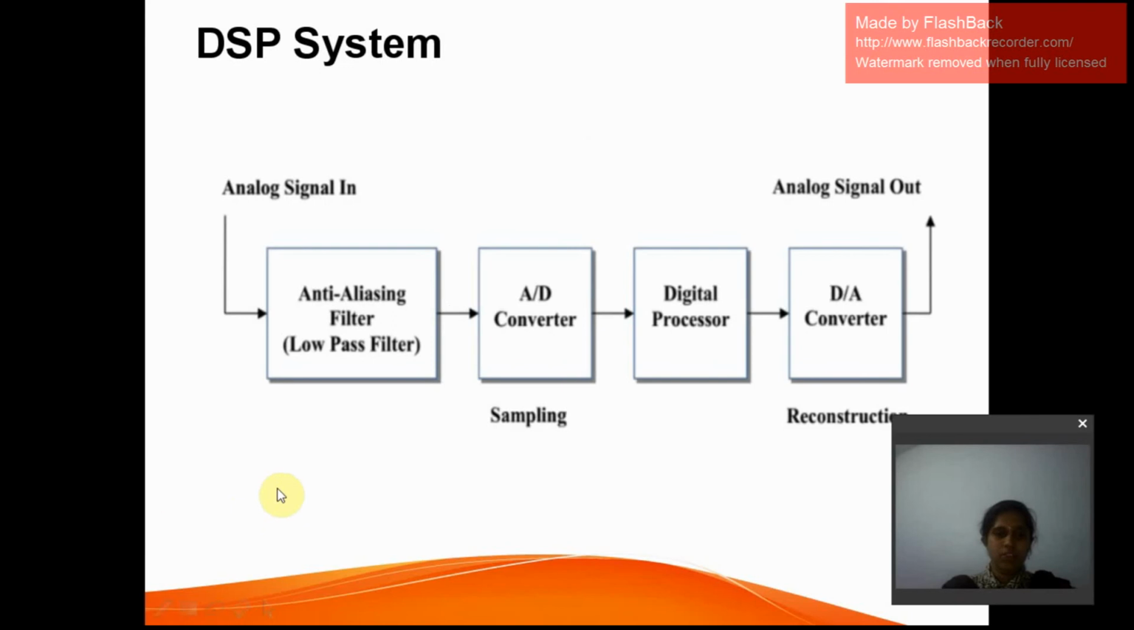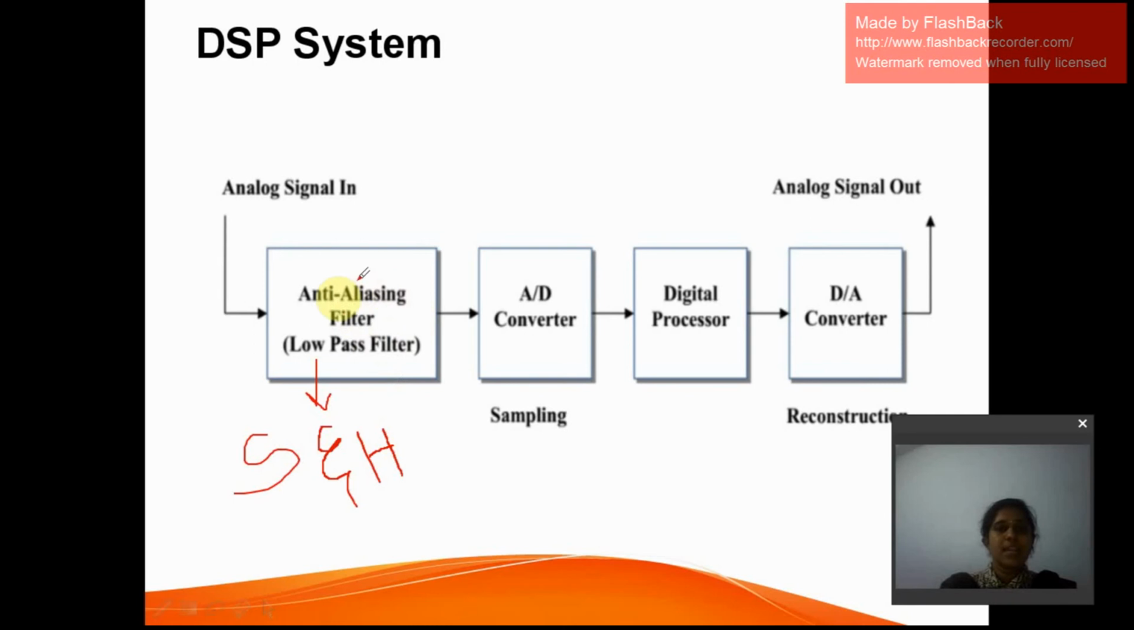What does it consist of? It consists of some blocks in the front. Nothing but here, whenever we give an analog signal as an input to this anti-aliasing filter, it is an analog low pass filter. In addition to this, there is a sample and hold circuit. So this we call the front end part of a digital signal processing system.